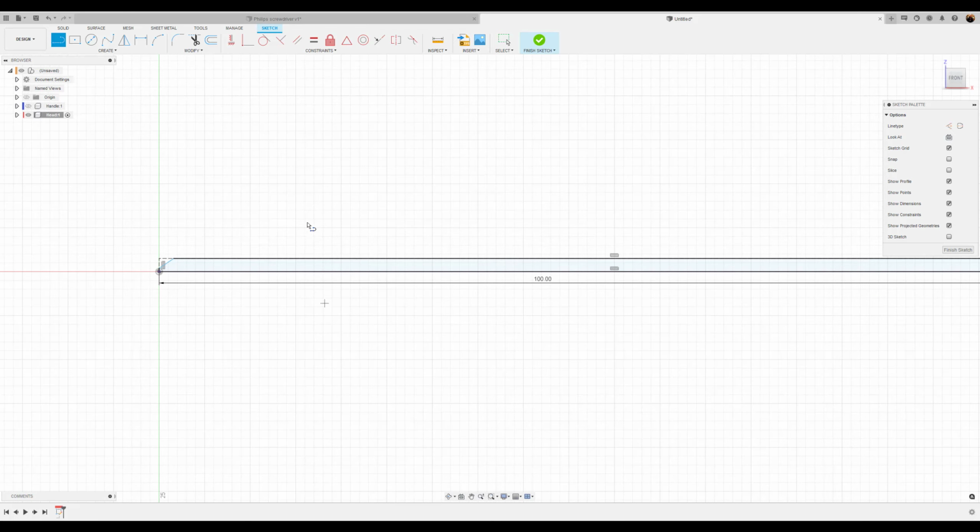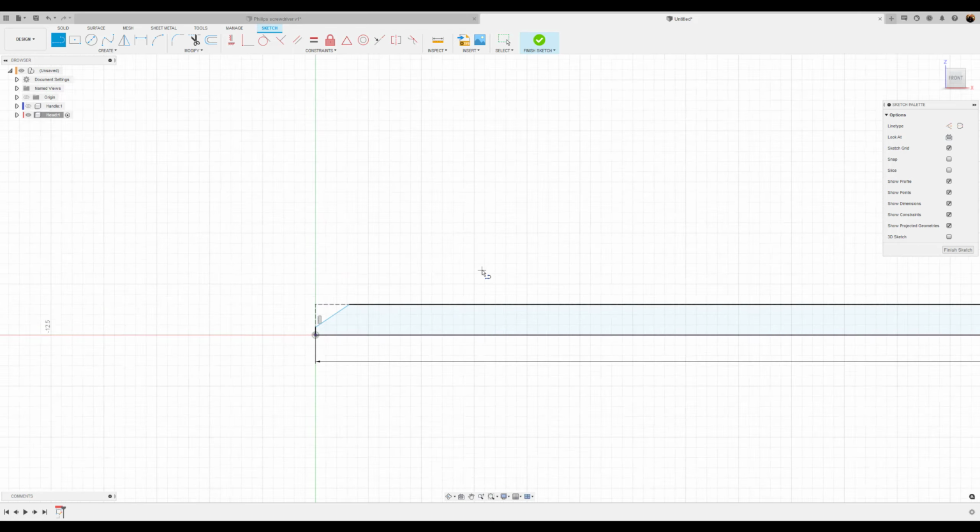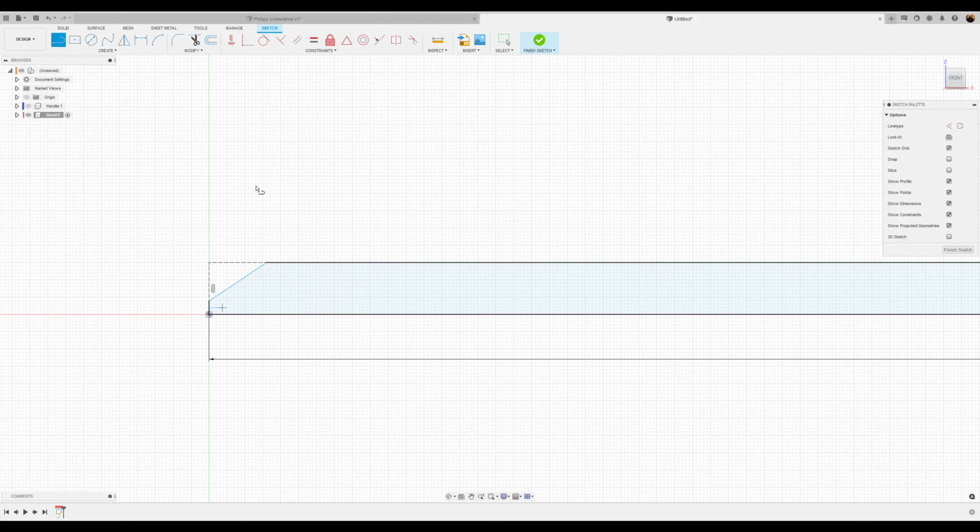Okay, fully defined. Actually, it's not because it's still blue, so let's go ahead and remedy that. Make this line about 2.4 millimeters.